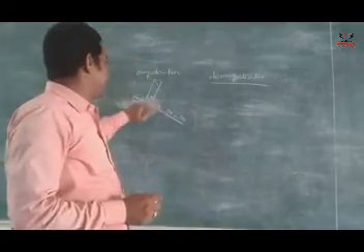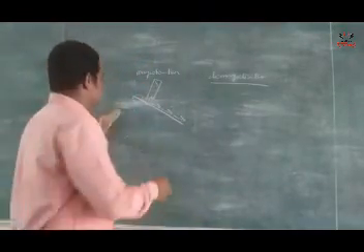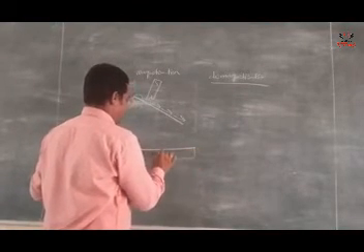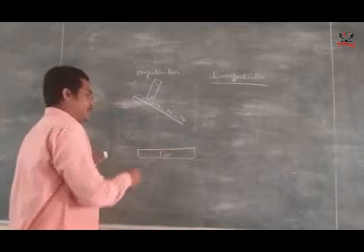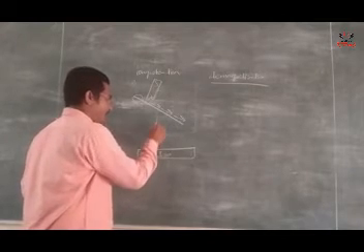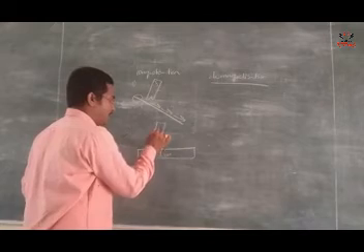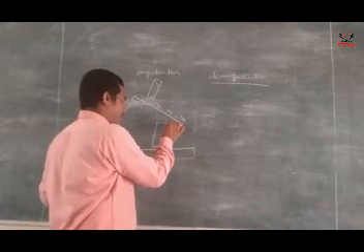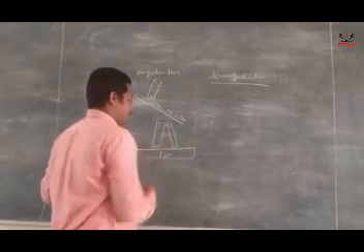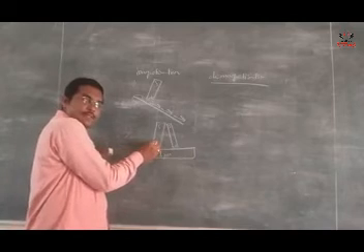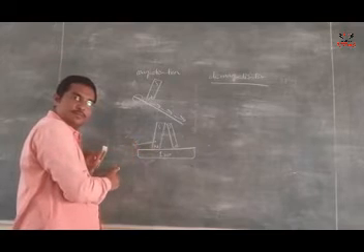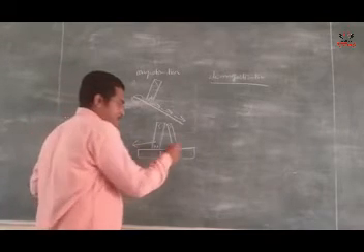For magnetization, there is another method also. Take an iron piece and two magnets. This is one magnet, north and south, and another magnet, also north and south. Drag this magnet in this direction and the other magnet in this direction.